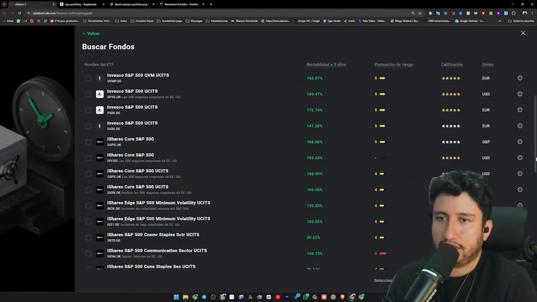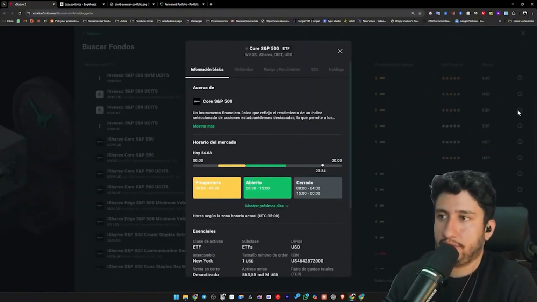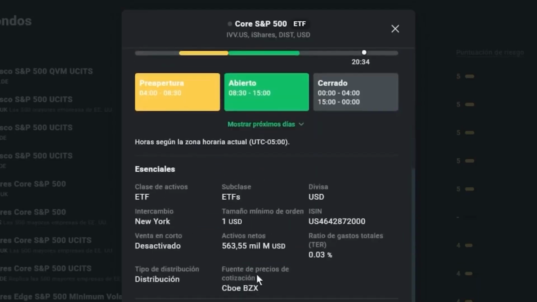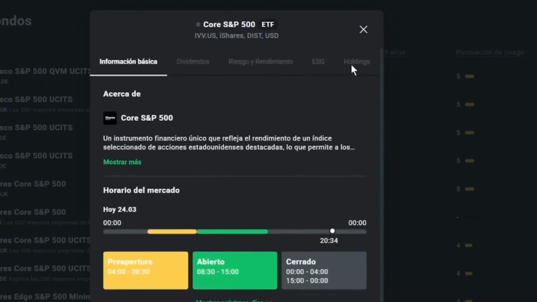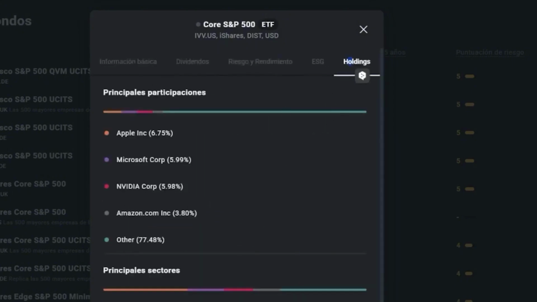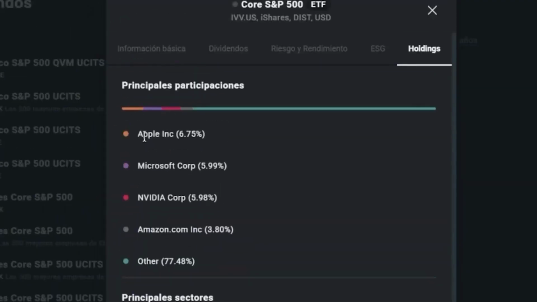Let's assume, for instance, that I wish to formulate a new investment strategy, and suppose I am interested in investing in the S&P 500. When you're investing in the S&P 500, you'll discover that there are numerous ETFs of this nature. When you select a specific one, you can click on this icon that appears here on the right, and it will directly display both the commission, which is essential to consider, as well as the holdings, indicating what is being invested in either by category or specific action. In the case of the United States, the specific action typically appears.